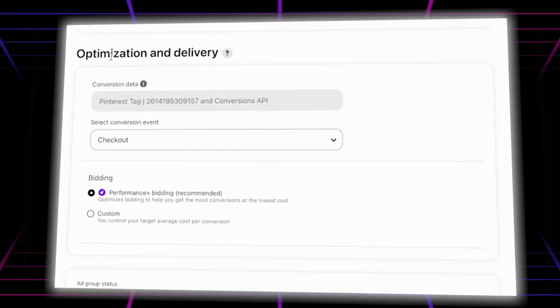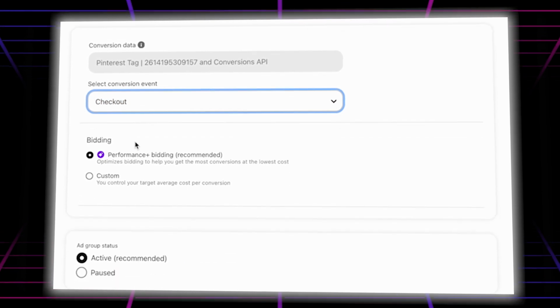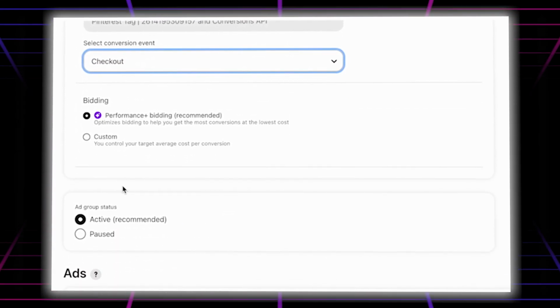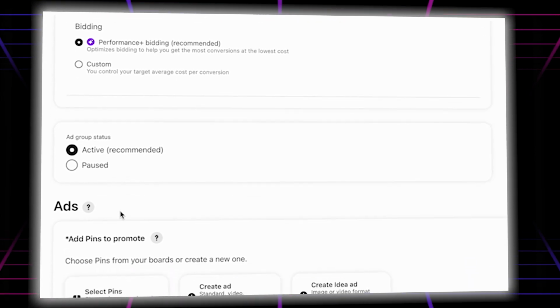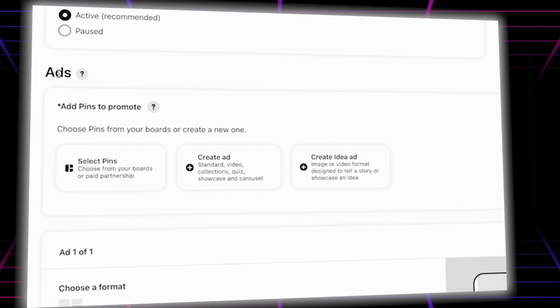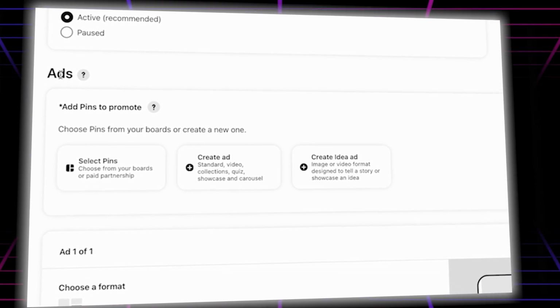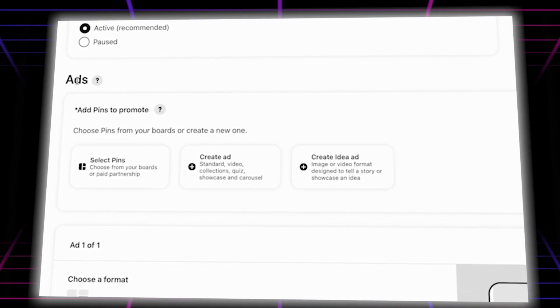From there, in the optimization and delivery, we're going to choose out of add to cart and checkout. We're going to go with the checkout. In the billing, here we can see billing is already connected. And from the ads, you just simply need to add our video, image, or anything, our material, what we need to choose as ads.